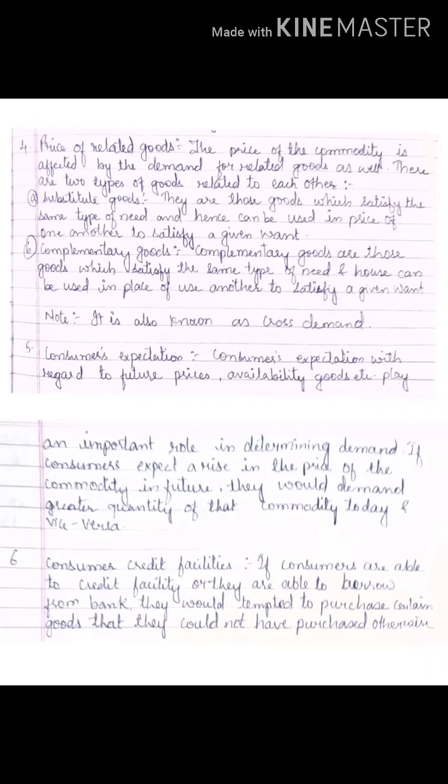EMI facility means installment facility. When you have an EMI facility, so what happens? It is very easy to make payment in installments. You get credit facilities. So what will happen? Purchasing power will increase. Okay. So that is how it all depends.